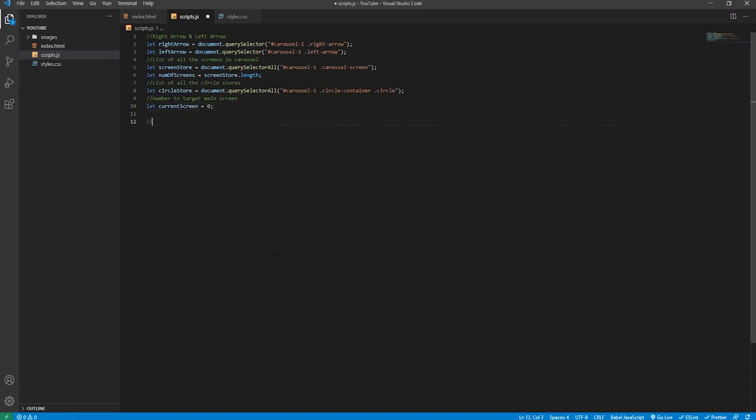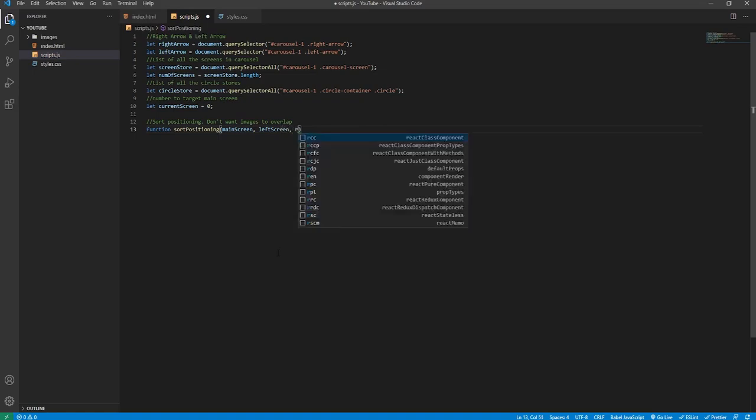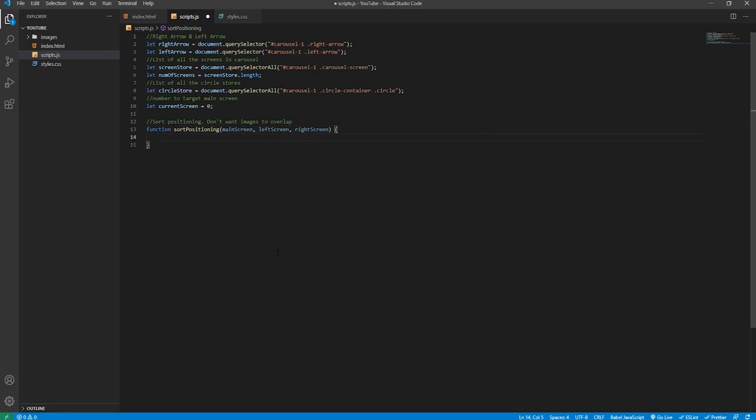Below this, we'll write a new comment. We'll say sort positioning, don't want images to overlap. This will be a function called sort position, and main screen will be the first argument, left screen will be the second argument, right screen will be the third and final argument, and inside we will use the screen store global variable, and we'll create a for each method on that to loop through the list. So we'll say screen store.forEach.